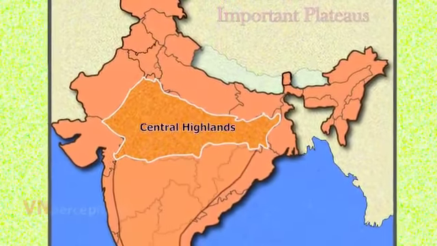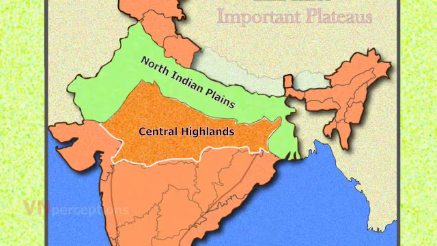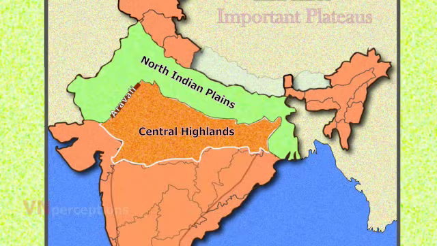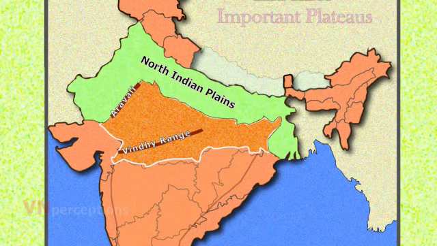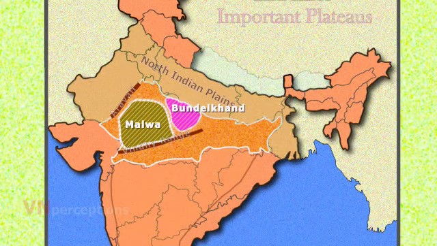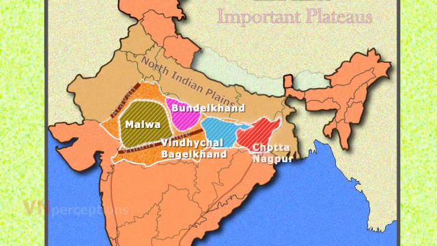The Central Highland is flanked by North Indian Plains to the north, Aravallis to the west, and Vindhya Range to the south. The Central Highland is made up of Malwa Plateau, Bundelkhand Plateau, Vindhyachal Bagelkhand Plateau, and Chota Nagpur Plateau.